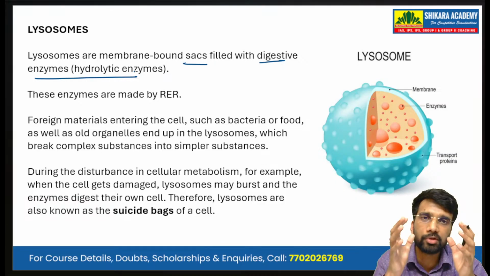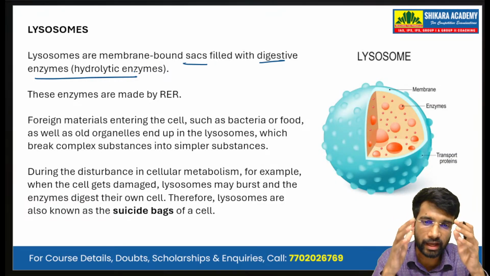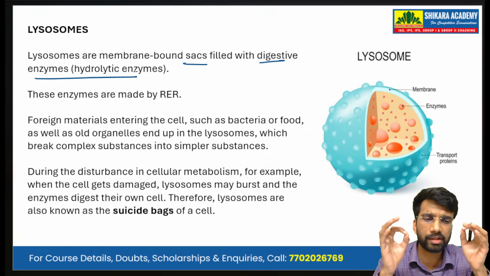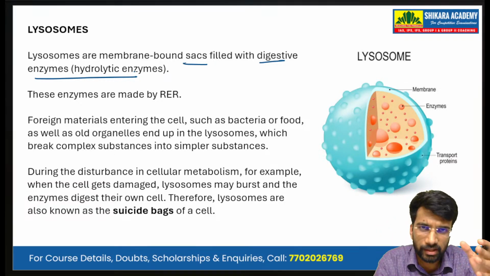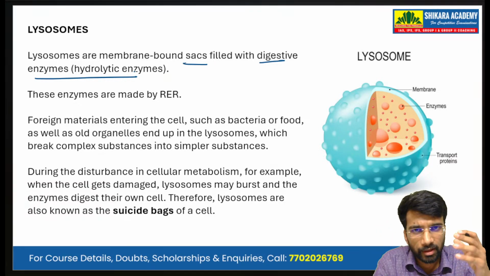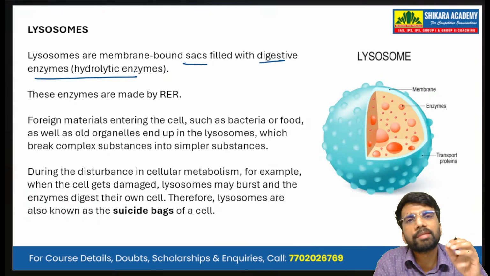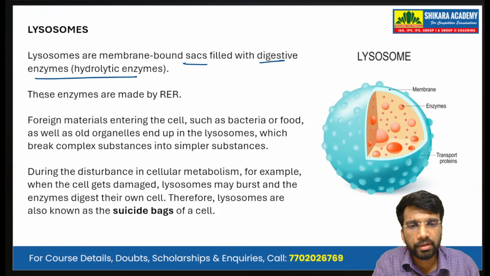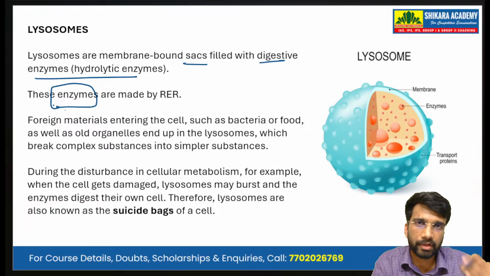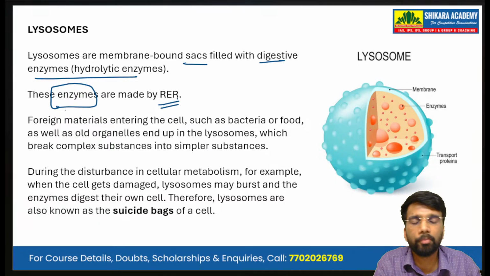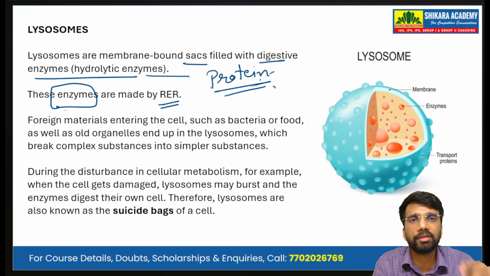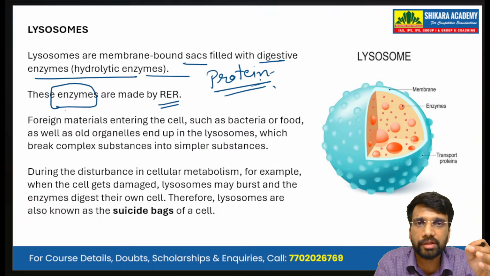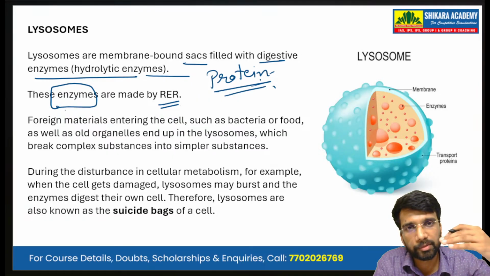These enzymes are very powerful and mainly digest all the things that are not utilized by the cell. These enzymes are produced by the rough endoplasmic reticulum, and enzymes in themselves are a type of protein. Enzymes are specialized proteins that are involved in speeding up reactions inside the body.